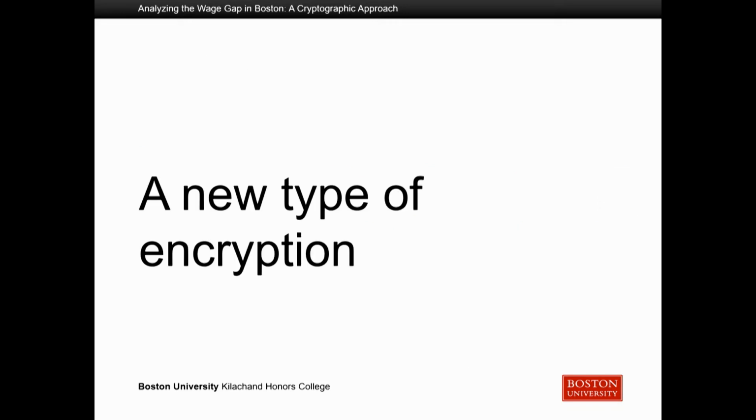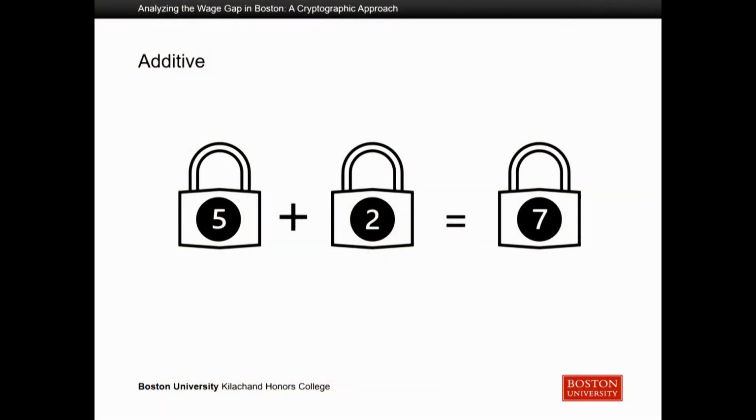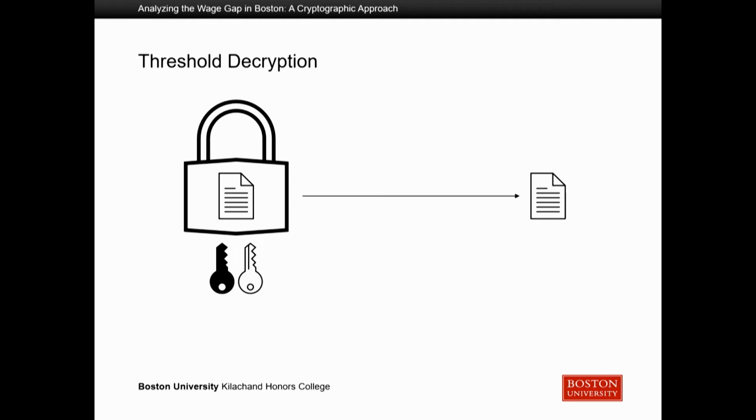Well, I've been working on this problem and come up with a way to do these types of computation using a new type of encryption that combines 3 special properties. The first of these properties is this additive property, and so this allows the addition of encrypted data without any sort of decryption. So if we have an encryption of 5 and an encryption of 2, we can add them up and we'll get an encryption of 7. The second property is this thresholding property, and this means that there are several unique decrypting keys. To decrypt anything, you need a certain number or threshold of these decryption keys. In this case, we're going to need 2 keys to decrypt any sort of encryption.